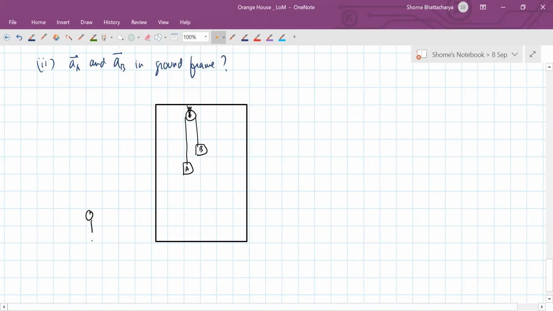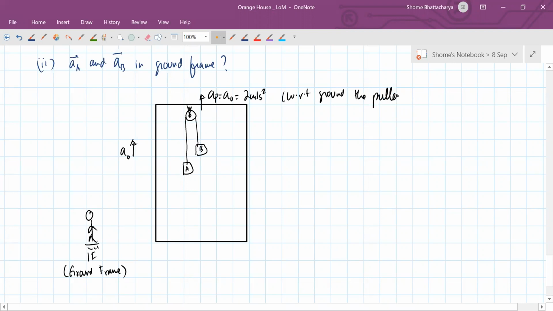But this time our observer is on the ground, outside. That is the ground frame. The ground frame observer is seeing the elevator going up at A naught. So he's also seeing that the pulley is having an upward acceleration of A naught, or 2 meters per second square. So with respect to ground, the pulley P is accelerated at A naught upwards.